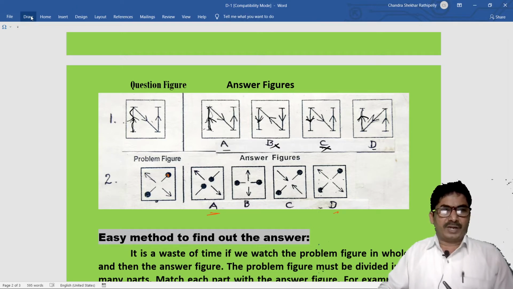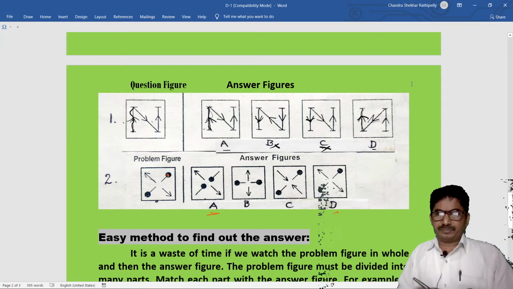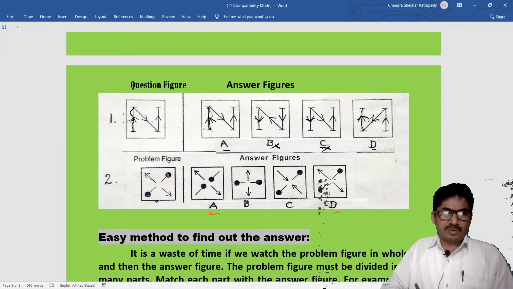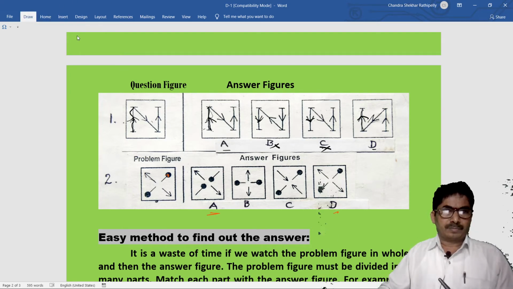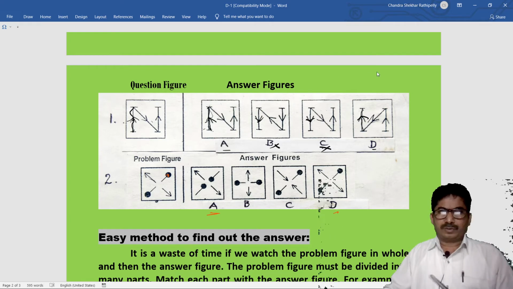Next, we have to identify the next part. The arrow mark is coming this side.